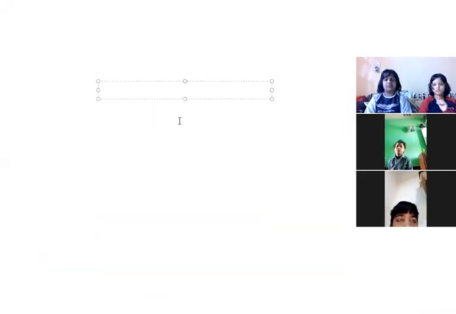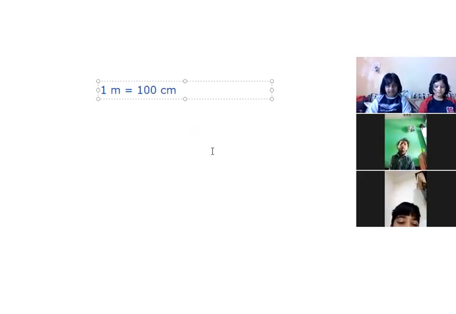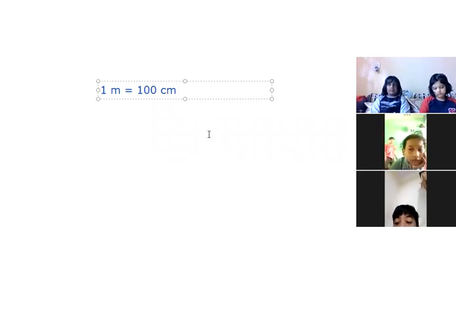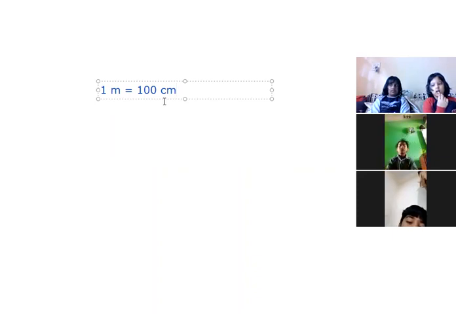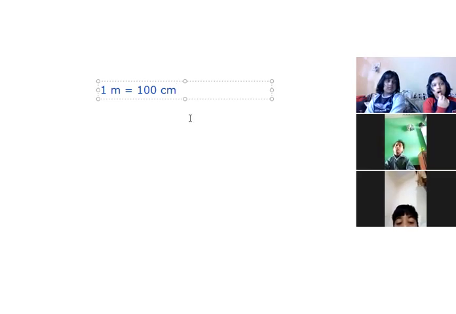Suppose the first formula is 1 meter. 1 meter is equal to 100 centimeters, and we all know this. When we convert meter into centimeter, we know that meter is the larger unit in comparison to centimeter. Yes or no? Yes. So when we convert meter into centimeter, we multiply. Simple, always remember. And multiply by what? Multiply by 100.